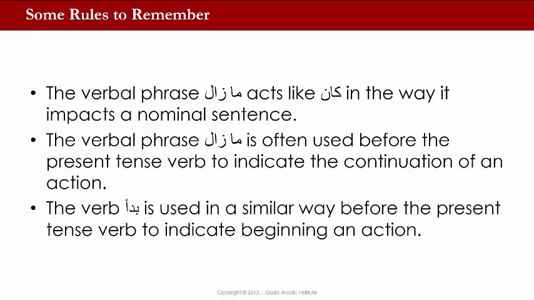And the verb bada'a is used in a similar way before the present tense verb to indicate beginning an action. Neither of these have implicitly a past tense meaning, as kana does. So we would still just say still and beginning for ma zala and bada'a respectively.